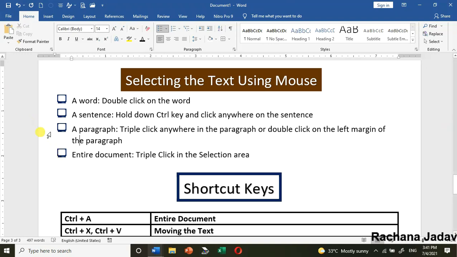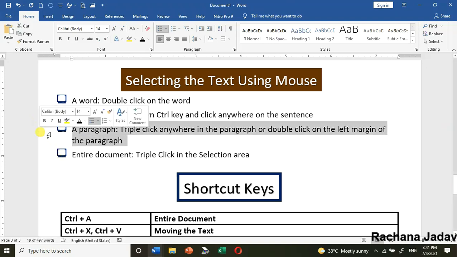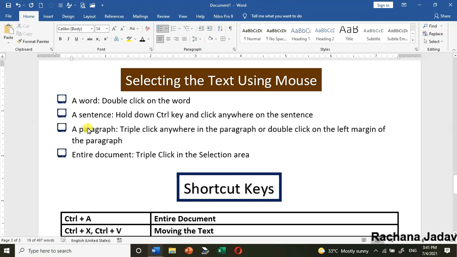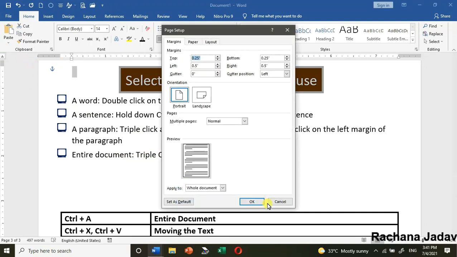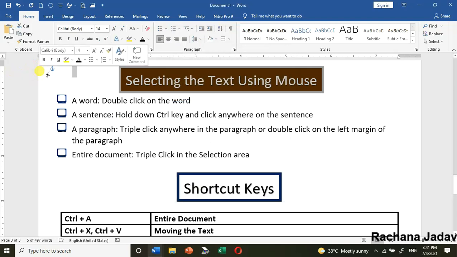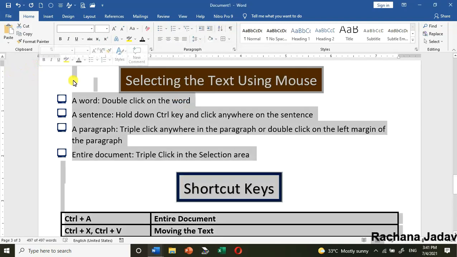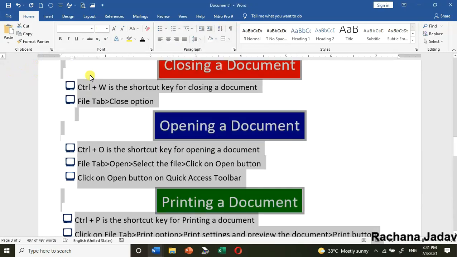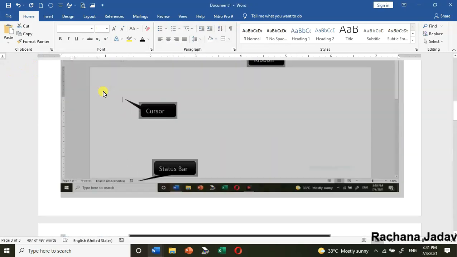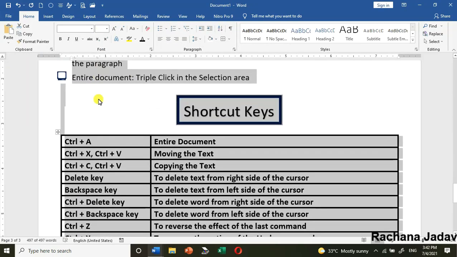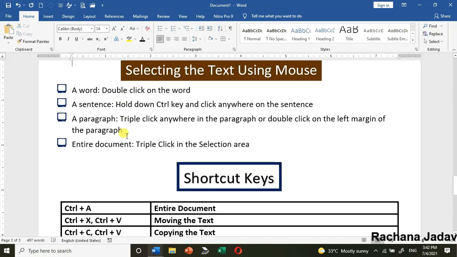Okay, and then you can go to the selection bar. On the left margin you will go here, and yes, you will make a double click. Again I will show. Okay, so double click. Now entire document, in that triple click on the selection bar. अगर आपको पूरा document चाहिए कि select हो जाए, you will make a triple click. Okay, you can see I have clicked 3 times and the whole document is selected. So you can make a triple click.